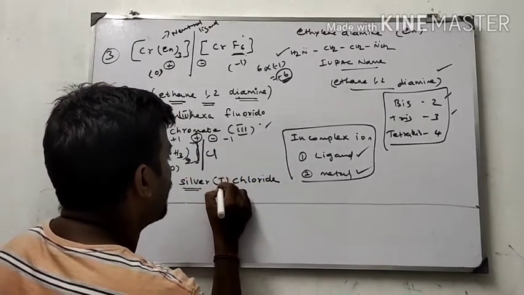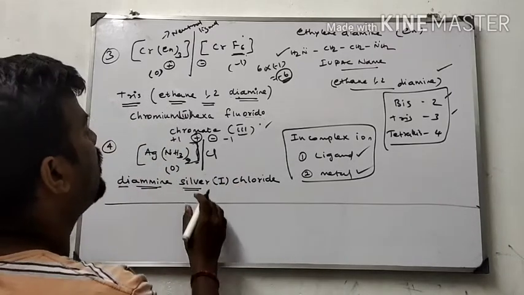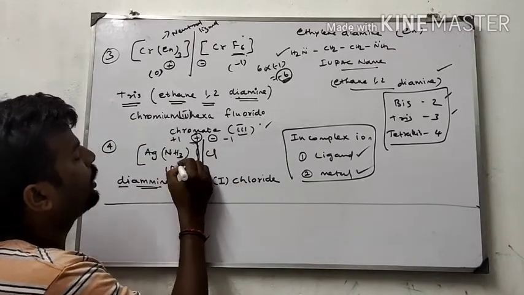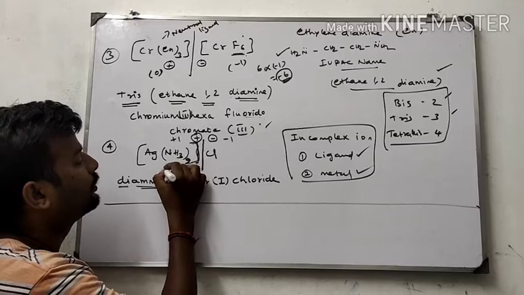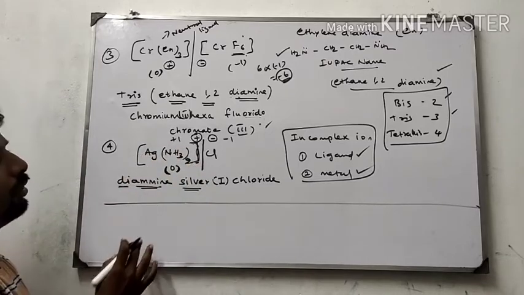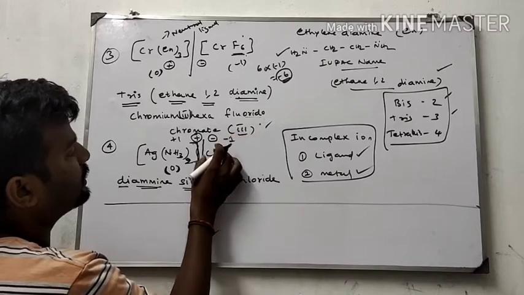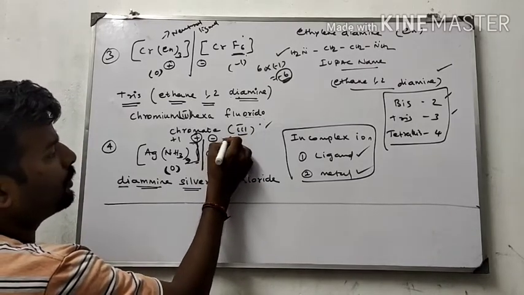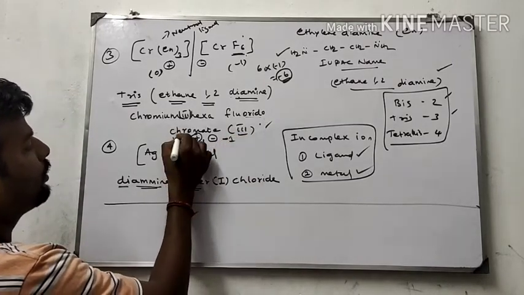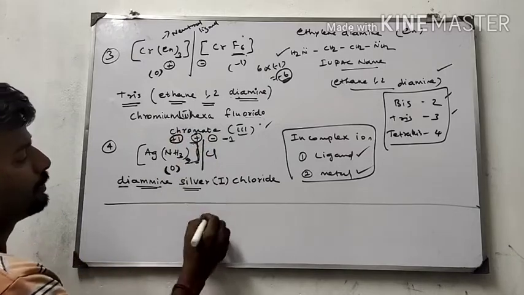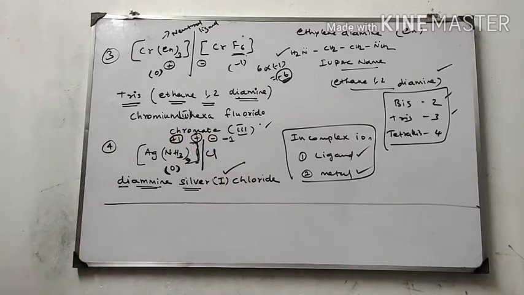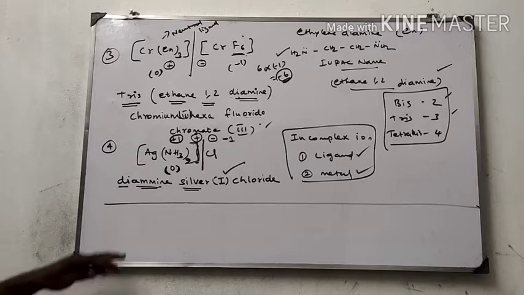How am I getting this oxidation charge +1? Because here ammonia is a neutral ligand, so its charge is 0. But here -1 is the oxidation state of chloride. -1 is the charge of chloride. Therefore, the charge of silver is +1. That is taken as the oxidation state. Okay.